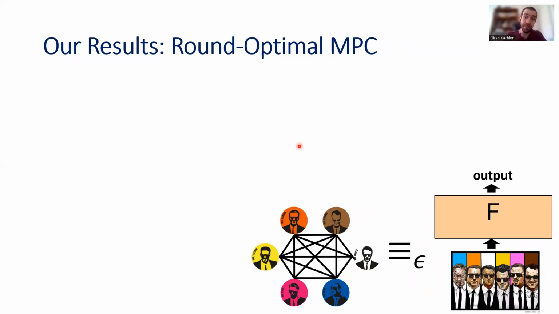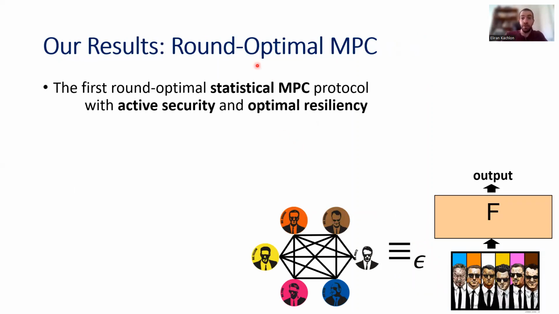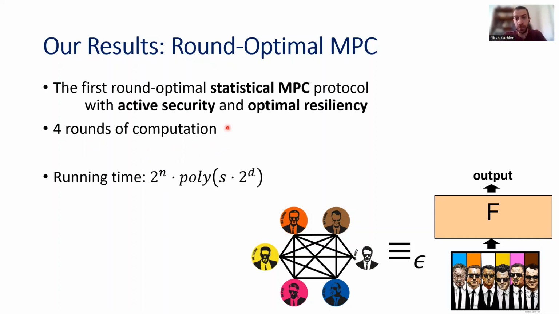And finally, for general MPC, we provide the first round optimal statistical MPC protocol that has active security and optimal resiliency. Our protocol has 4 rounds of computation, and we know that this is tight. The running time of our protocol, again, has an exponential dependency on the number of parties. It has polynomial dependency on the circuit size of the function f that we compute, but it also has exponential dependency on the depth of the circuit that we compute.